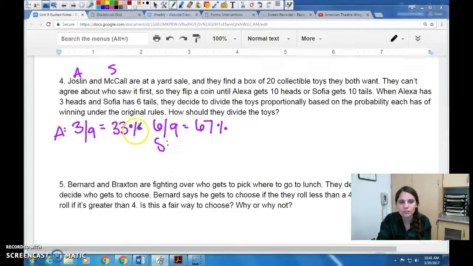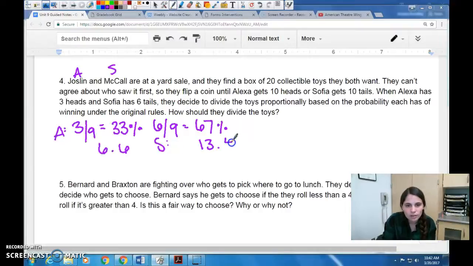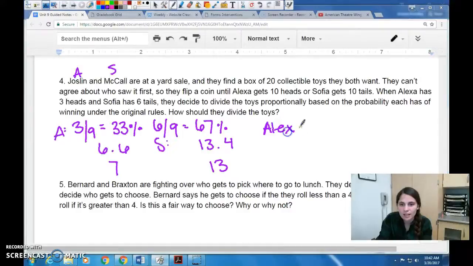So 33% of the toys, and there's 20 toys. So I'm going to do 0.33 times 20, and that's 6.6. And then the same thing over here, I want 67% of the toys, so 0.67 times 20 is 13.4. Obviously we can't really have 6.6 toys and 13.4 toys, so I'm going to go ahead and round these. So 6.6 rounds to 7, 13.4 rounds to 13. So one fair way to split them is to say that Alexa gets 7 toys and Sophia gets 13 toys.